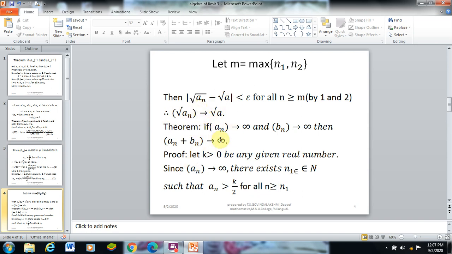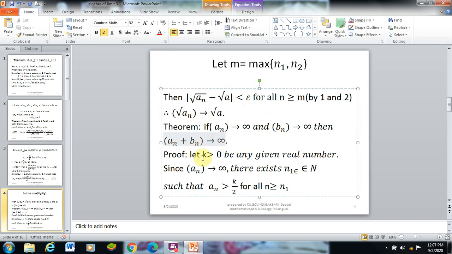Let us see the divergence theorem. If an diverges to infinity and bn diverges to infinity, then the sequence an plus bn diverges to infinity. Given that the sequence an diverges to infinity and bn diverges to infinity, we have to show that the sequence an plus bn diverges to infinity. Let us see the proof of the theorem.